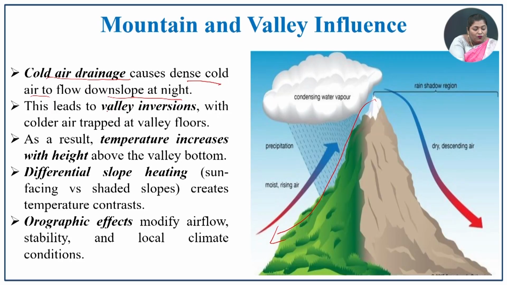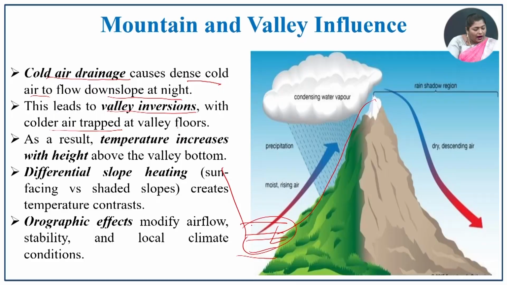It leads to valley inversion, with cold air trapped at the valley floors. So, in the valley floors, the cold air is trapped, and as a result the temperature increases with height. If the temperature increases with height, an inversion of temperature happens in this region.